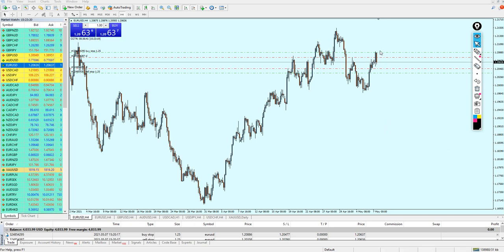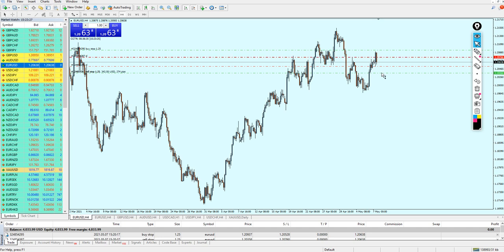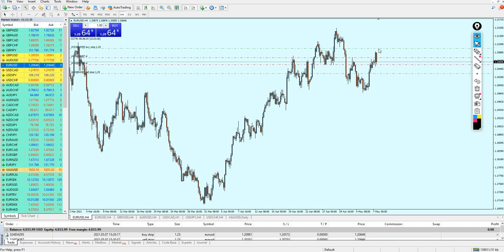Now let me do something more interesting. Actually, I need to do something here. I need to increase the space between the current price and the pending orders, just in case, because now I see the market is rising up, and we have to be careful. What can happen is the spread might get high.